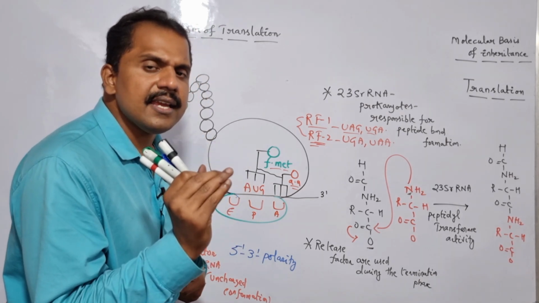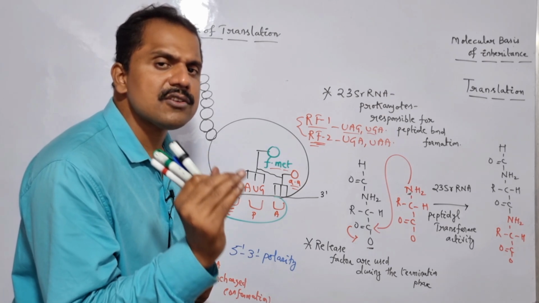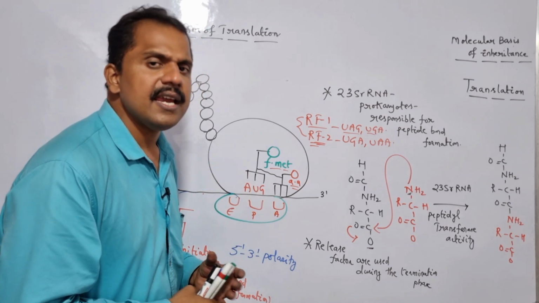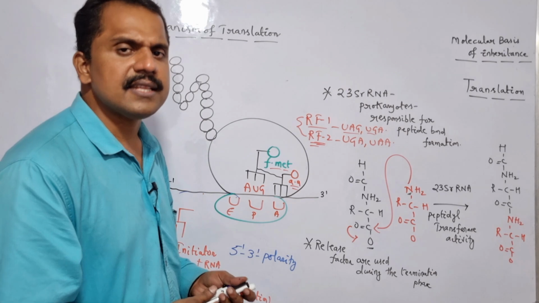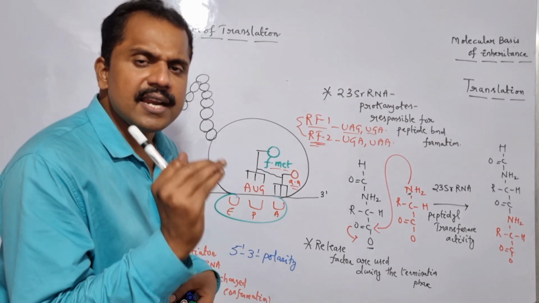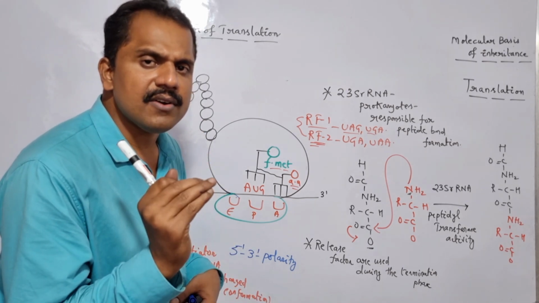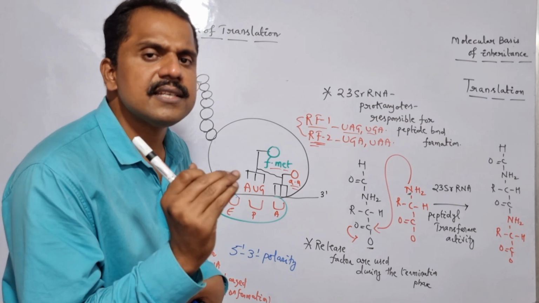No tRNA is capable of recognizing the stop codons. So the translation mechanism takes the advantage of a specific factor known as release factor.